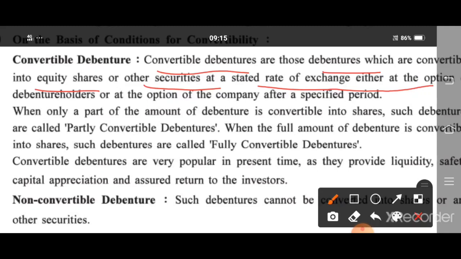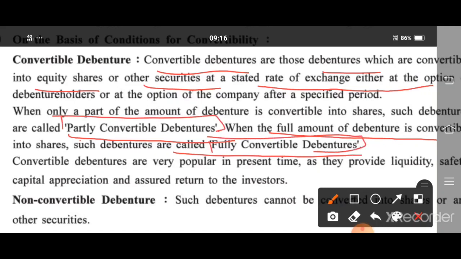Such debentures are called partly convertible debentures. Only some part is converted into shares. When the full amount of debentures is convertible into shares, such debentures are called fully convertible debentures. Two types of debentures are there: partly and fully.